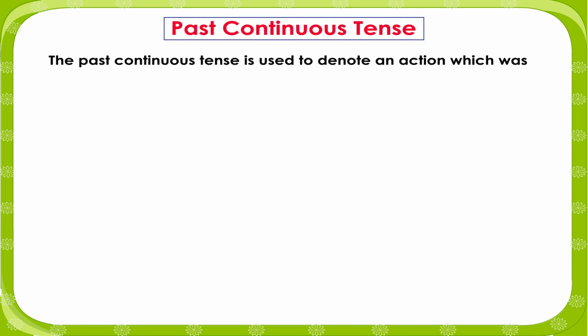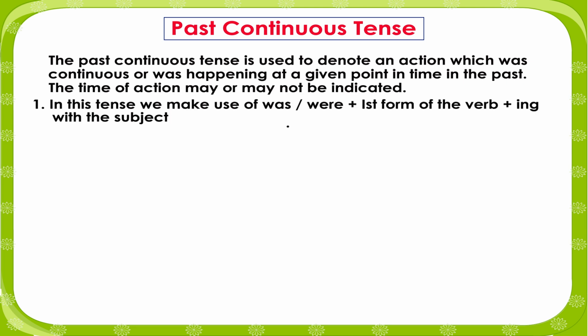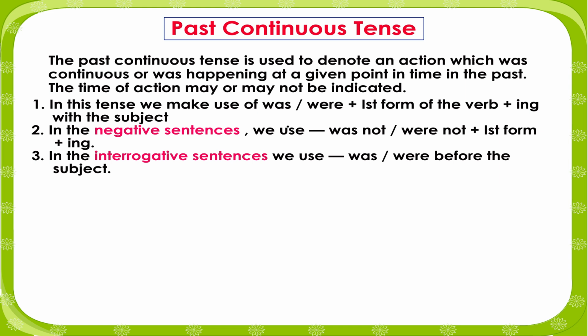Past continuous tense. The past continuous tense is used to denote an action which was continuous or was happening at the given point in time in the past. The time of action may or may not be indicated. In this tense, we make use of was or were plus first form of the verb plus ing with the subject. In negative sentences, we use was not, were not plus first form plus ing. In the interrogative sentences, we use was or were before the subject.